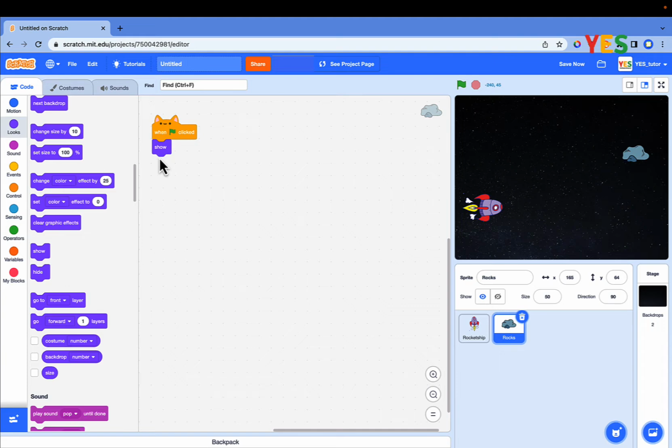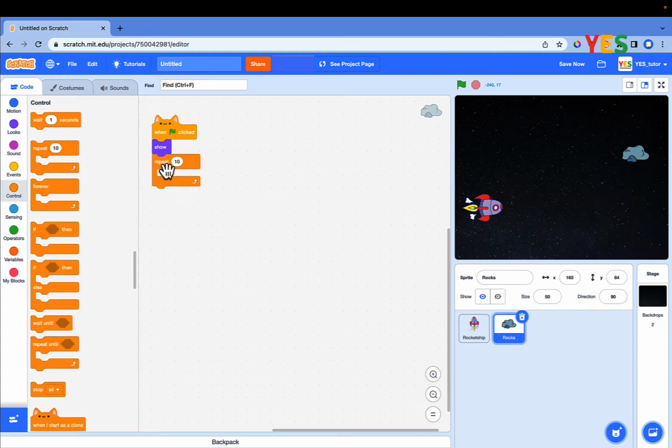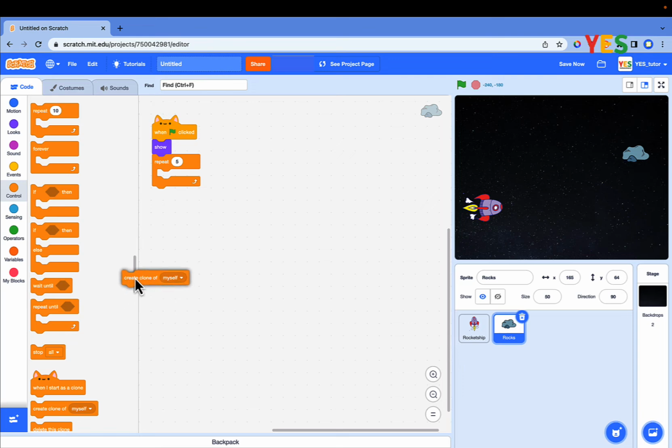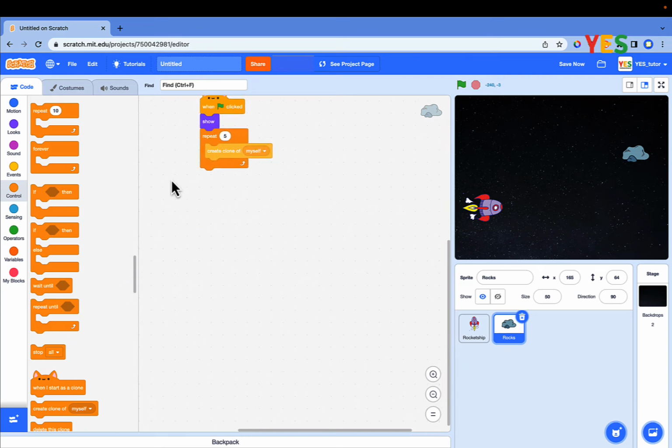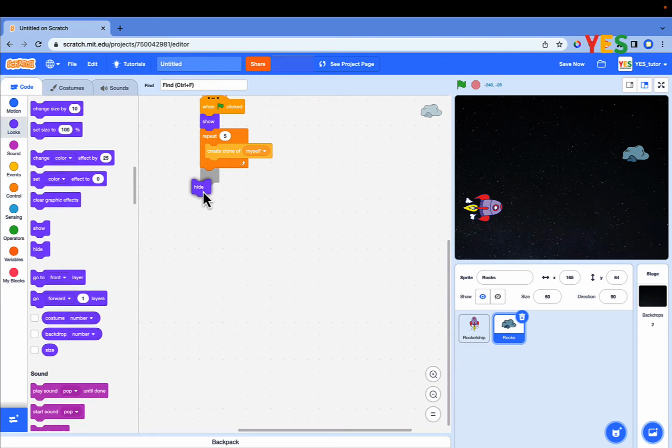Let's make 5 clones of the rock. Drag and drop the repeat loop and run it 5 times. Drag and drop the create clone of myself block as shown on the screen. After this, drag and drop a show block as shown on the screen. Click on the green flag. You can see 5 clone rocks are created.